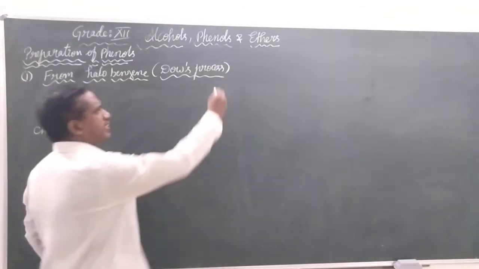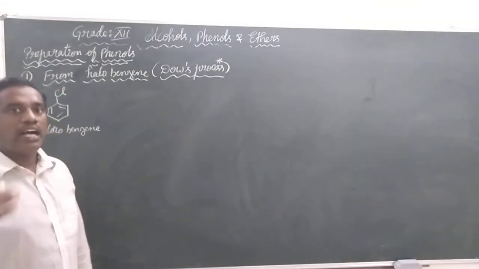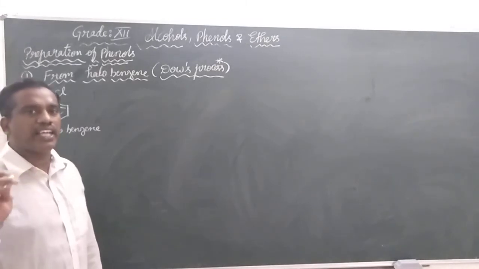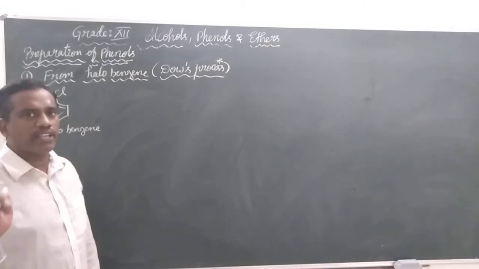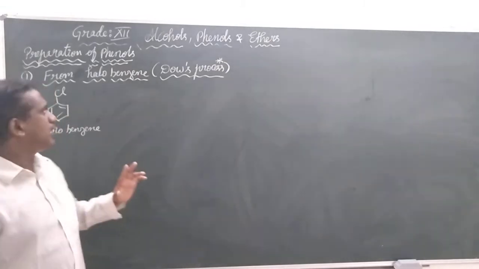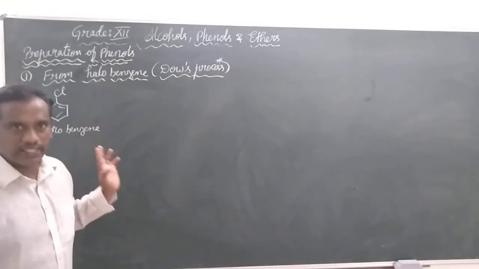This process is also called as Dow's process. That name is not given in the NCERT textbook, but it is very important for the objective examinations. So let us see the Dow's process or the preparation of phenol from the chlorobenzene.